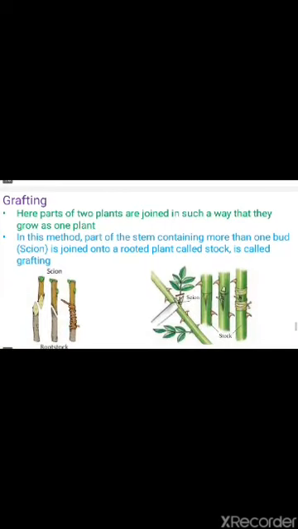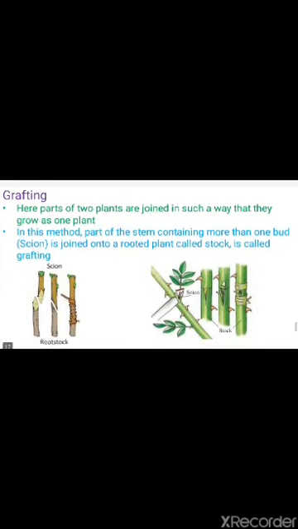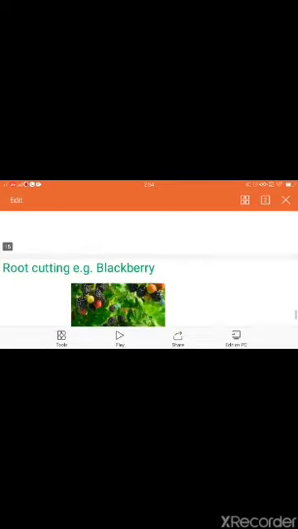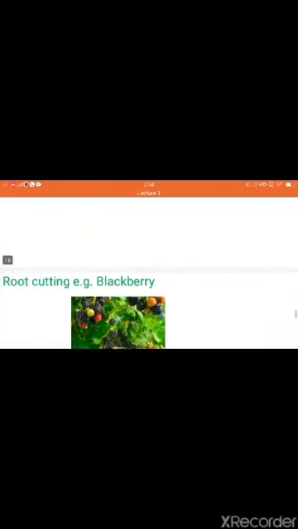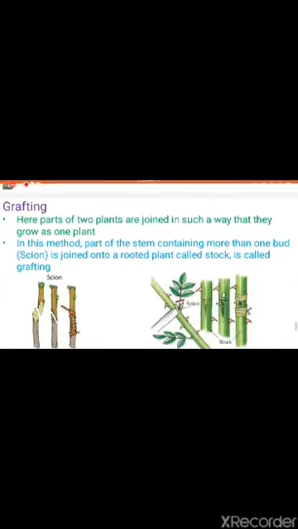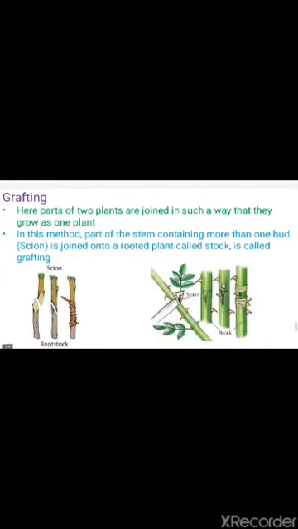Then the next one is root cutting. Example for this is blackberry. So this is one method of reproduction, that is cutting. We completed cutting over here. Then the next one is grafting.